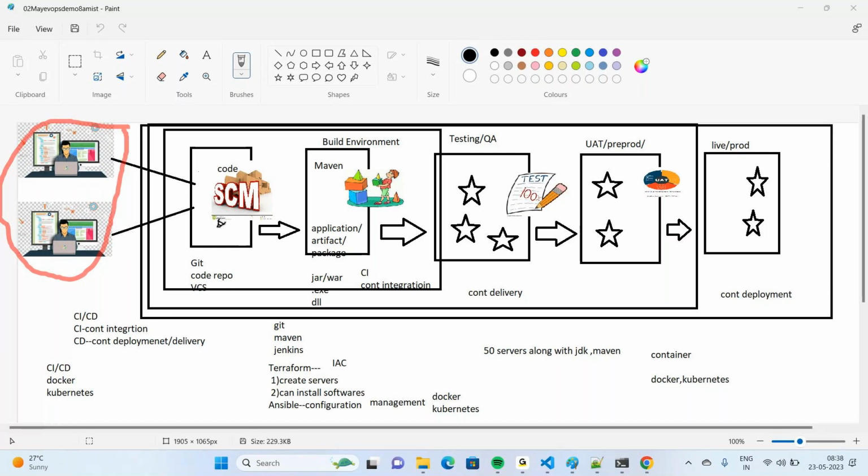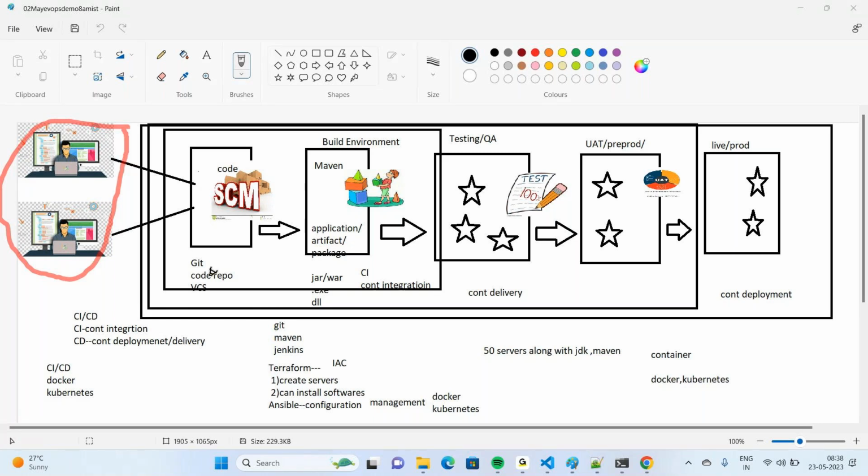A version control system is a system which maintains the history of the code. So it will remember code history and developers history. Everything will be known to this source code management system or version control system.